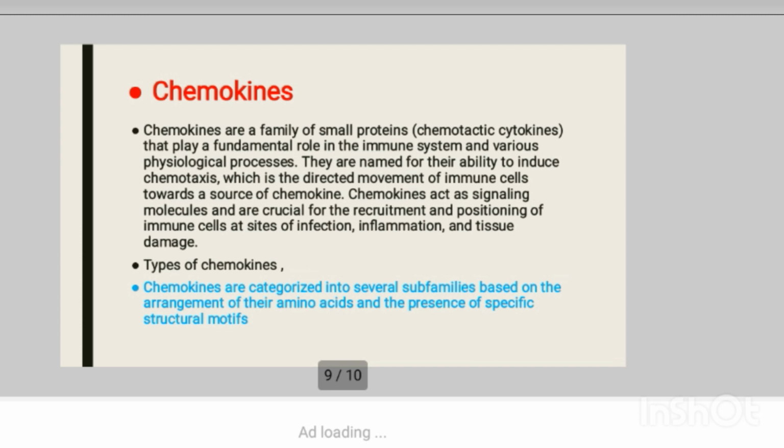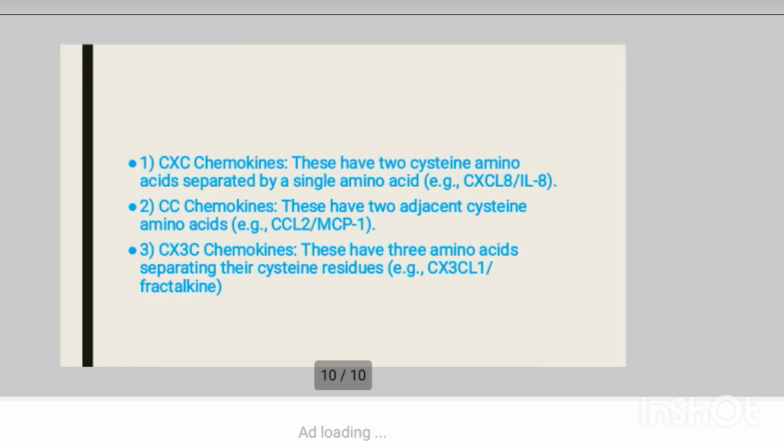There are also types of chemokines. These chemokines are characterized by several subfamilies based on the arrangement of their amino acids and the presence of specific structural motifs. They are CXC chemokines, CC chemokines, and CX3C chemokines. CXC chemokines have two cysteine amino acids that are separated by a single amino acid. Then CC chemokines have two adjacent cysteine amino acids. Then CX3C chemokines have three amino acids separating the cysteine residues.